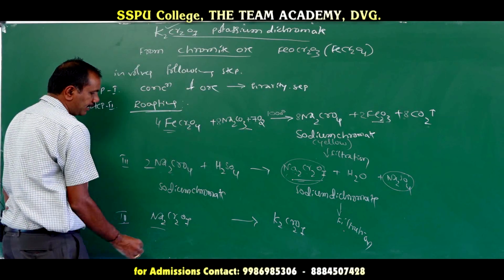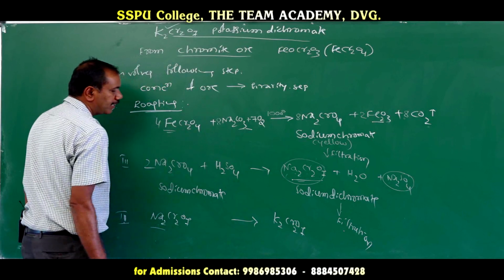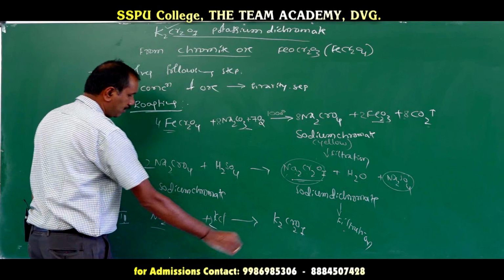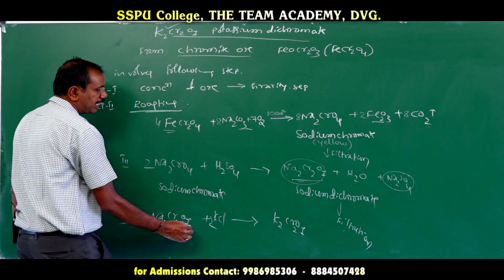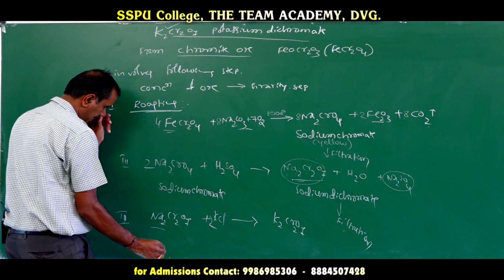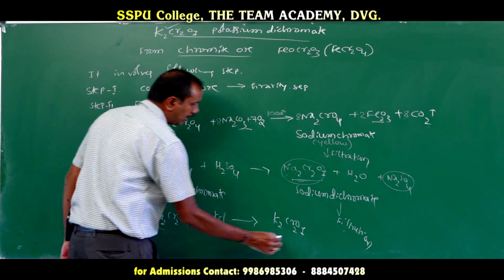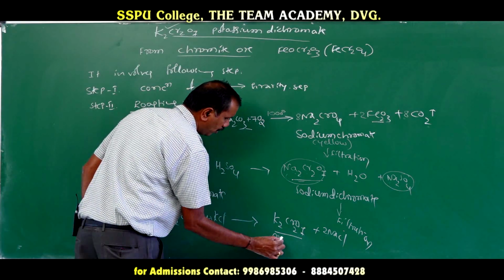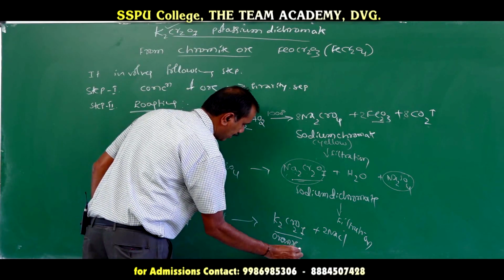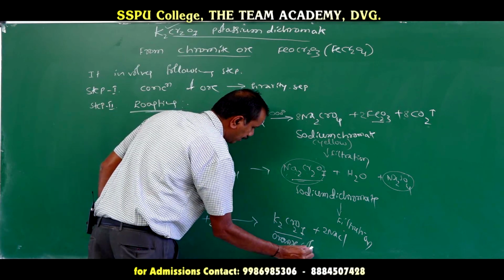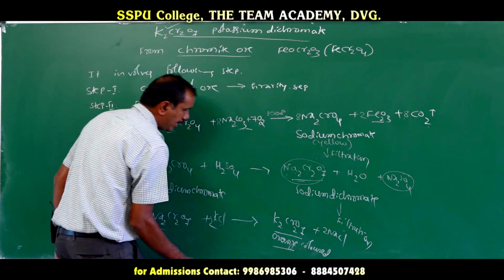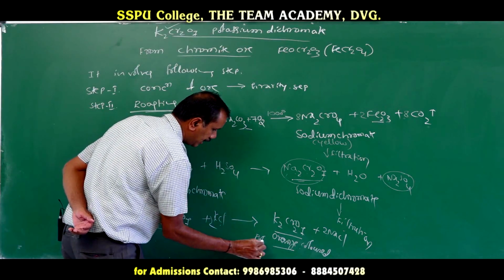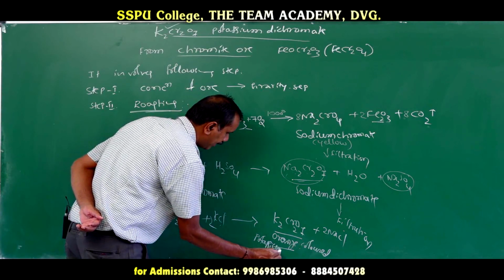So just by changing, instead of Na I have to write K. How? By adding KCl. So 2 KCl, okay, Na2Cr2O7 becomes what? K2Cr2O7, okay. So 2 Na plus 2 Cl, it becomes what? 2 NaCl. It forms orange colored crystals of potassium dichromate.